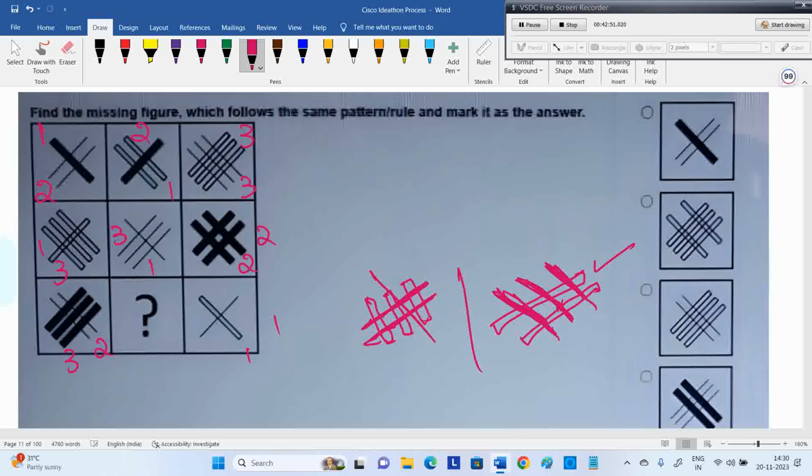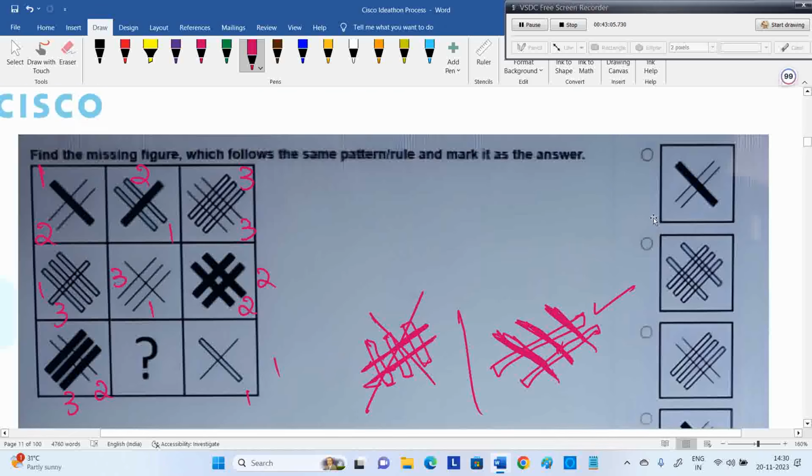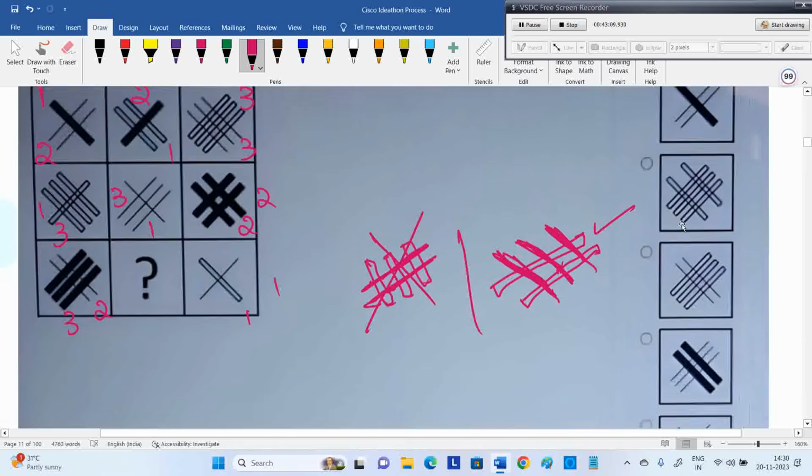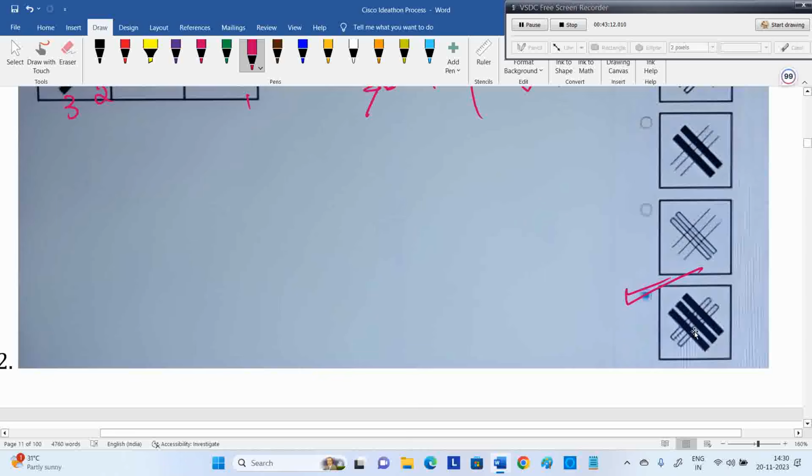But still, among these, whether this is 2, this is 3, this is 3, that is 2, we cannot decide, so we can go with the options only. Which is 3, which is 2, that is the dilemma also. But still you see the options, all options are clearly shown. Here we have 6 options for your kind information. The 6th option is the correct one.